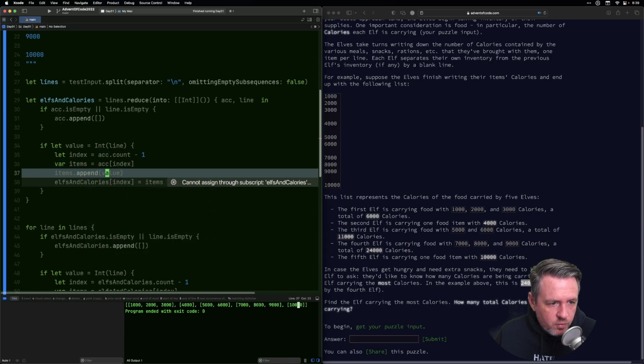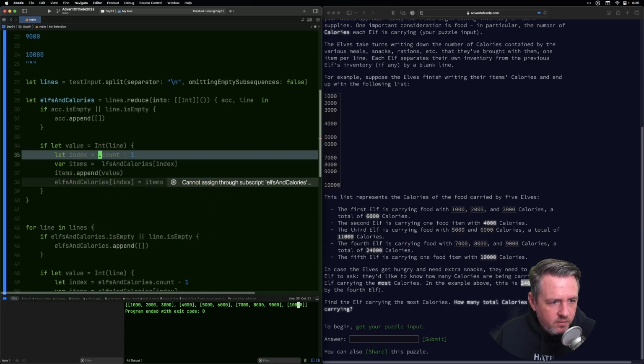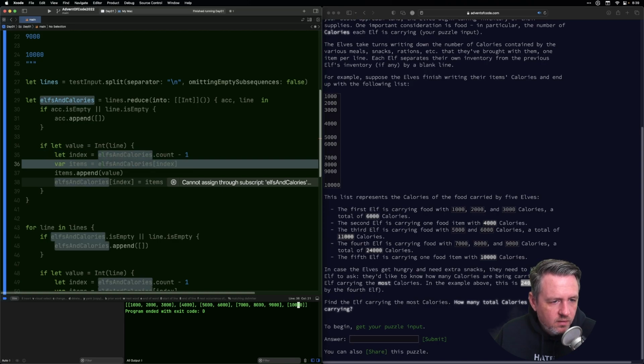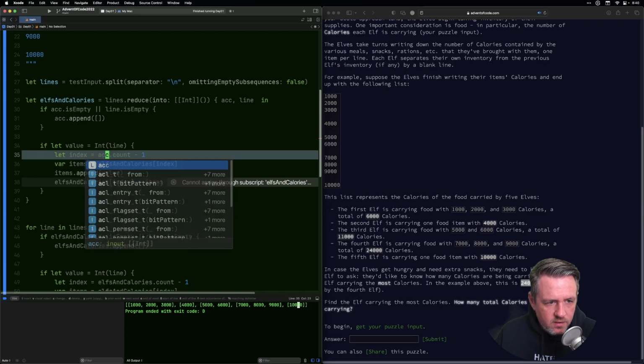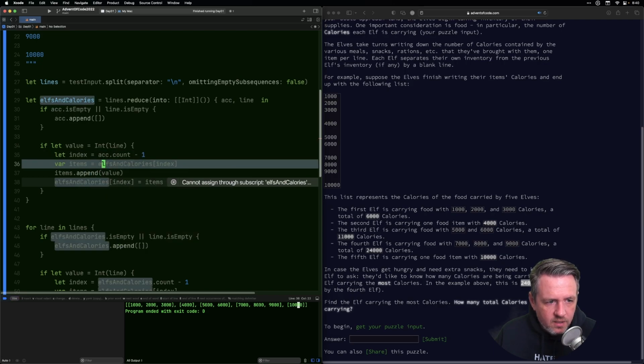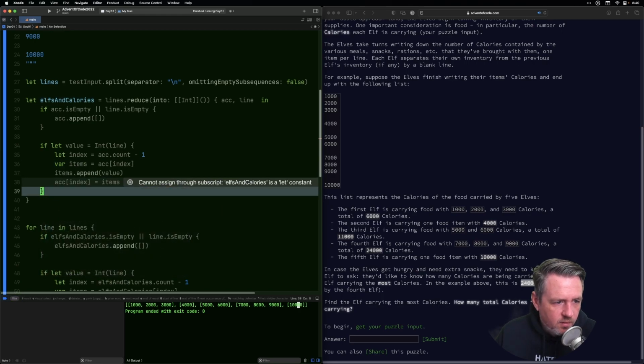One thing super annoying about Xcode's Vim support is that if I'm here and I want to change this word to ACC and hit escape, I can't repeat that. There's no repeat. It's super annoying, so I just have to type it again.